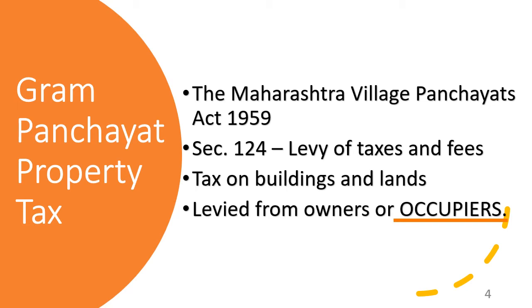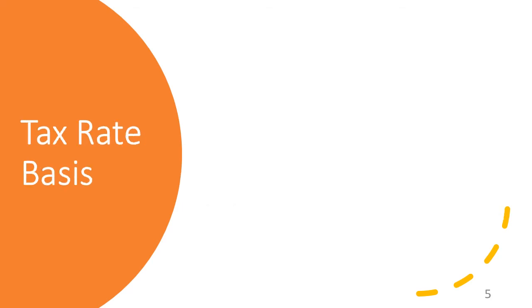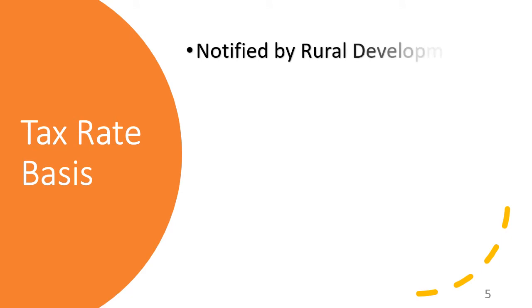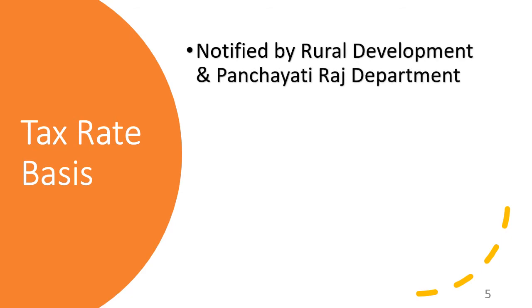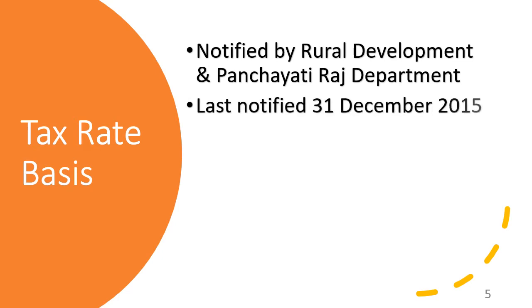So even though there is nothing on paper to transfer the title to either the society or to you, you are occupying. In other words, you put a lock on the door and you've got a nameplate. So you're an occupier and therefore you are liable to be taxed. The tax rate is based upon a notification issued by the Rural Development and Panchayati Raj Department. The last notification is dated 31st December 2015, and that is still the basis of calculating our taxes.